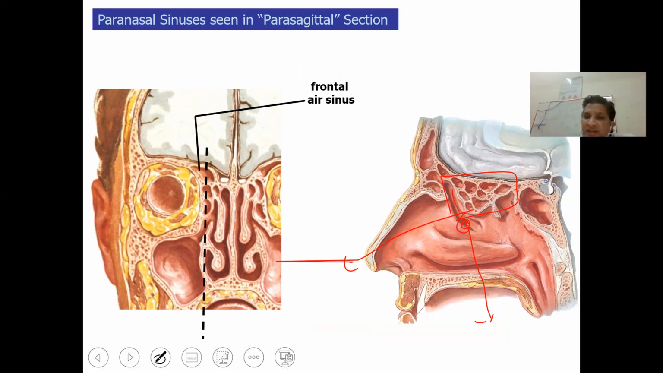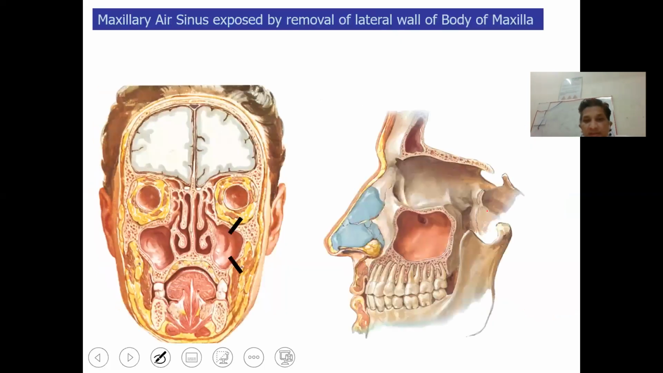So this is hiatus semilunaris. Anterior to this will be the uncinate process, and just in the roof of this hiatus, you can see that there is a frontal recess present. So we have got anterior ethmoidal cells which open into the middle meatus. Posterior ethmoidal cells open into the superior meatus, and this is again a sphenoid sinus, which opens into the sphenoethmoidal recess. So we have already accomplished that.